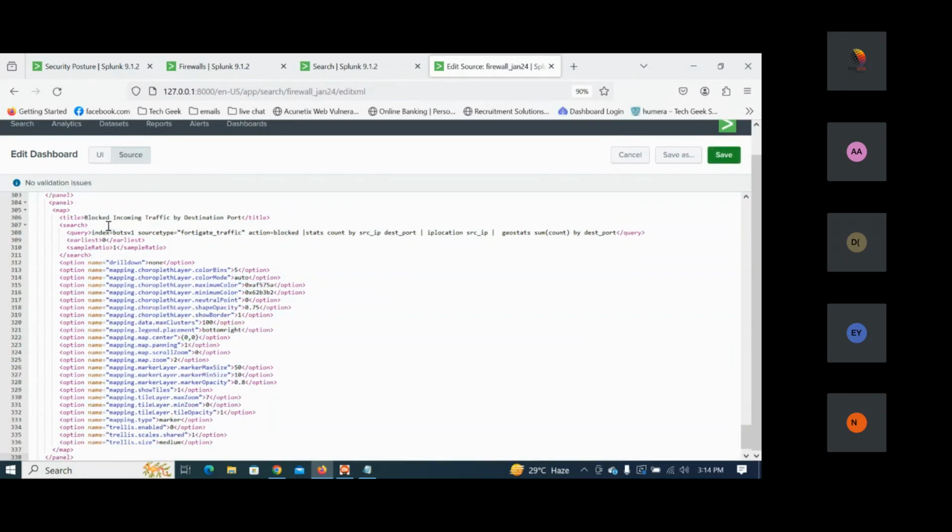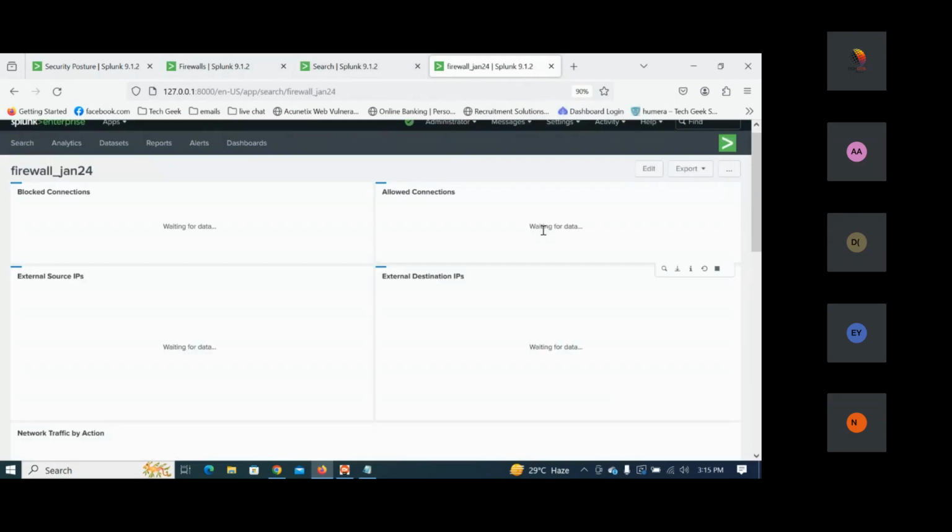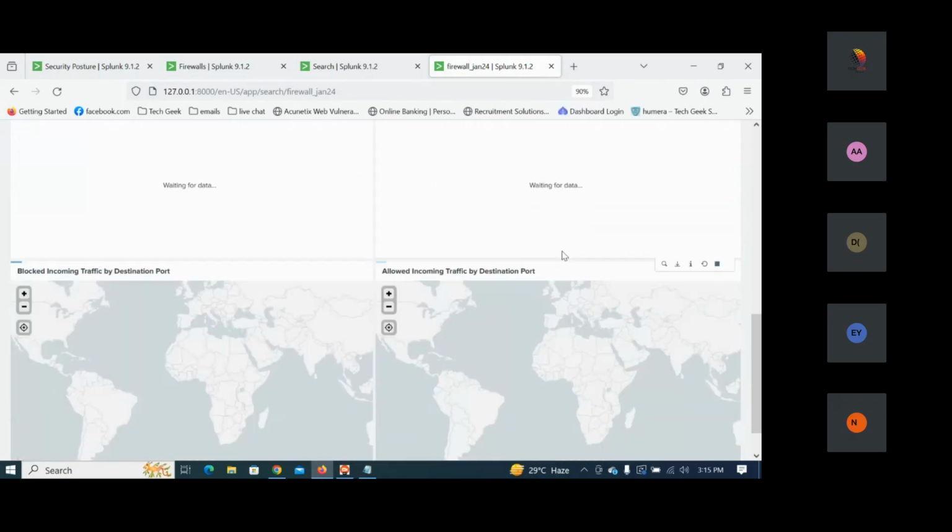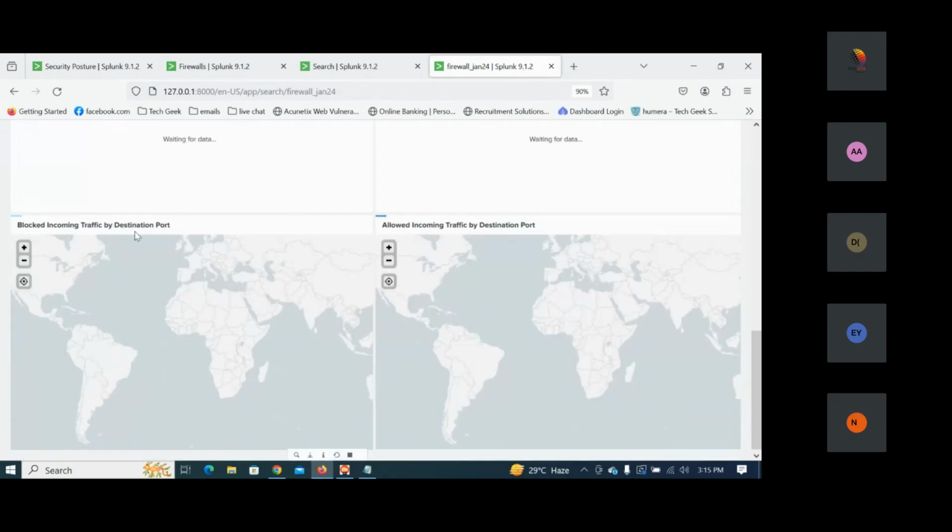So here, very simple. In the block, I make this as allowed, and here the index botsv1, source type, propagate action equal to block. So we'll make this as allowed. That's it. I'm going to save this. So when I save this as allowed, here you can see I get block incoming traffic by destination port, and allowed incoming traffic by destination port.